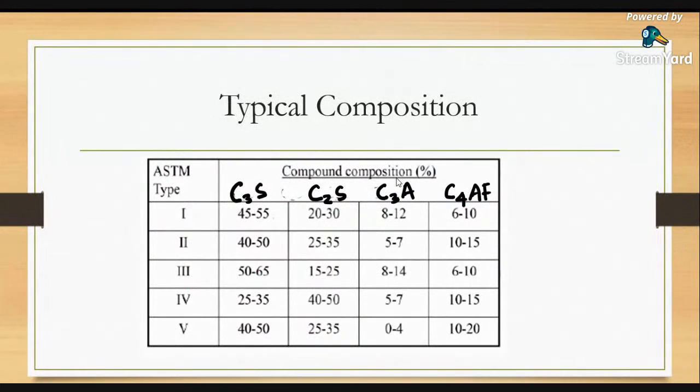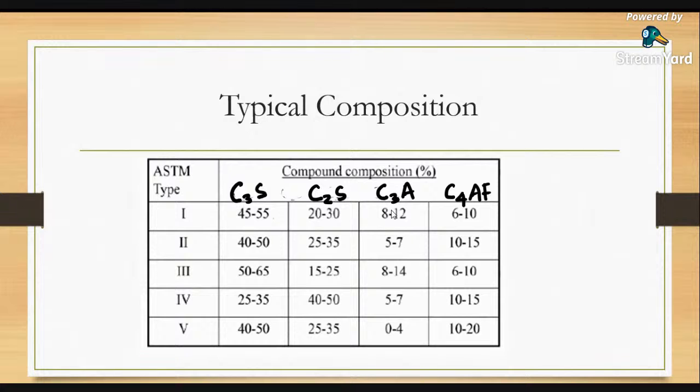What is the typical composition of the cement? I already told you, when the cement goes through the hydration reaction with water, some complex compounds will form, that is C3S, C2S, C3A and C4AF. They do not form simultaneously. They form one after another, and they take some time to form. C3S and C2S are generally responsible for the strength parameter.